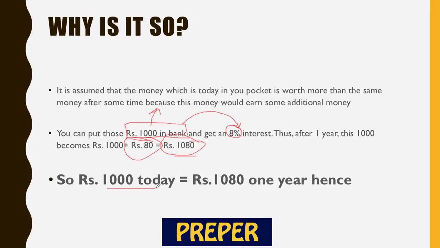So today's 1000 is equivalent to 1080 1 year hence at 8%, right? So this is at 8%. If it is 9%, it would be 1090. Let's go to the next slide.